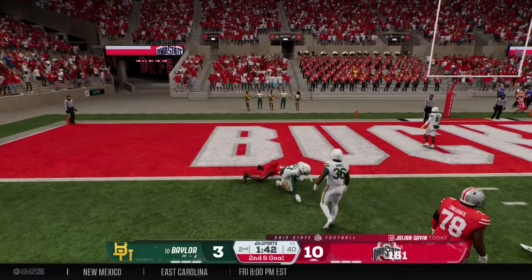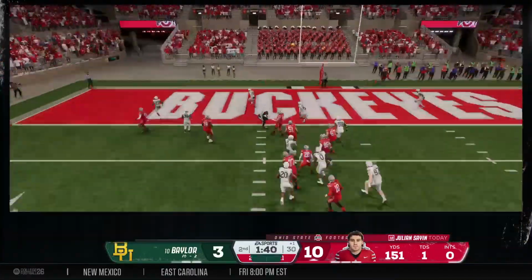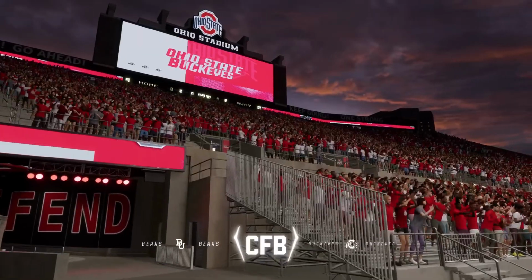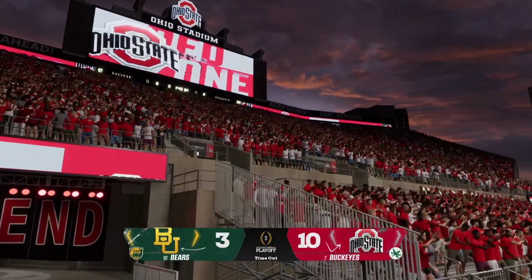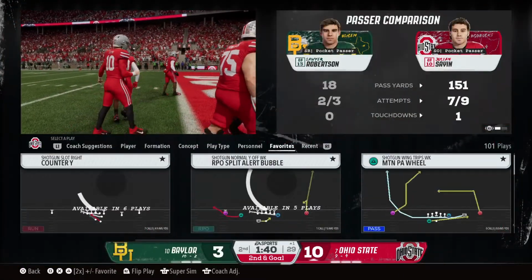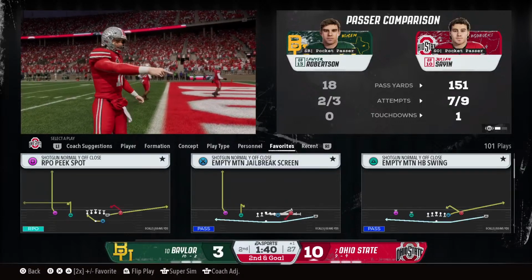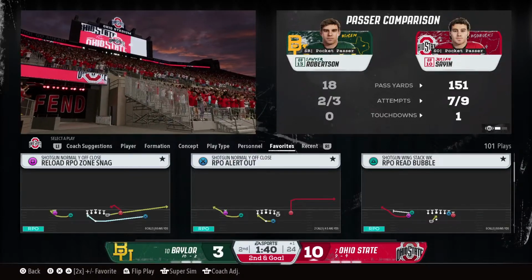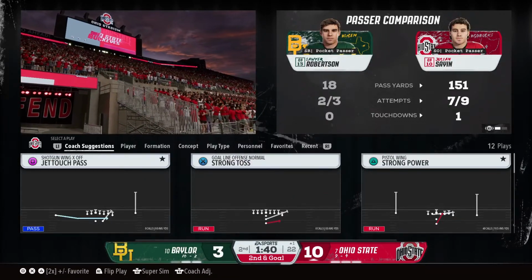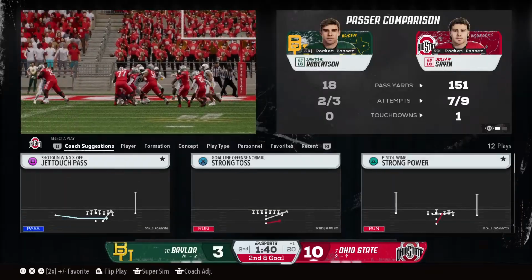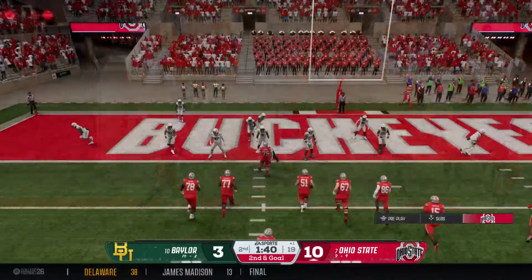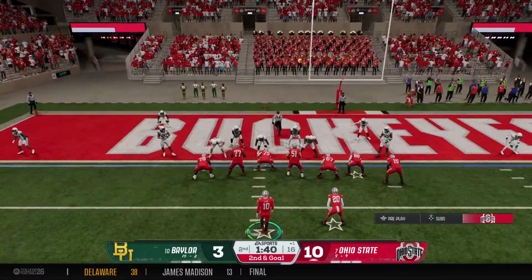Caught near the goal line. And the defense wraps him up. And a timeout is called to talk strategy. Close game here as we approach halftime. Coming up, second down and goal.